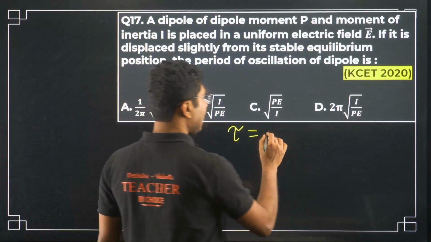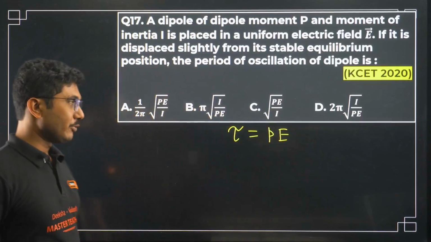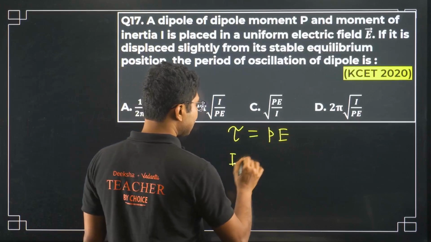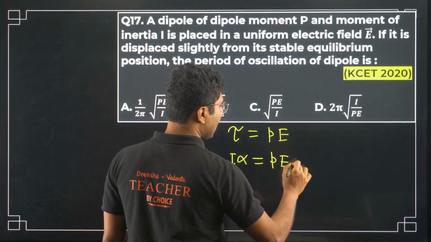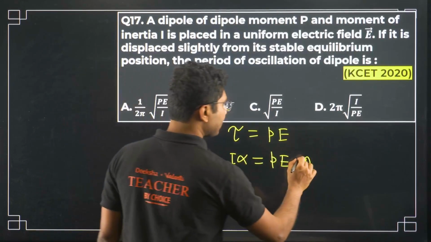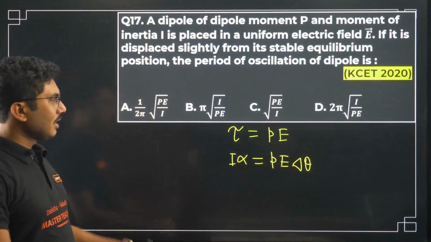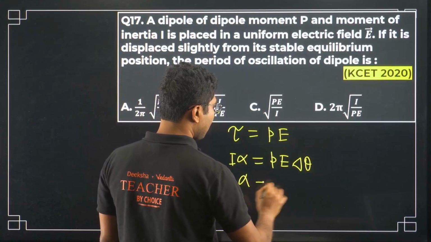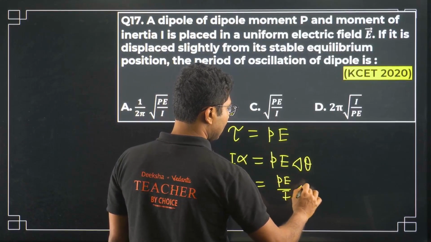It is given by P into E. Now if you displace it slightly, then you can show that this torque, I alpha, is given by PE into delta theta. Theta is a dimensionless quantity, so dimension does not change, but you can show that. I am not doing it in this class. This is a little bit higher level. So from here, alpha is given by PE by I delta theta.